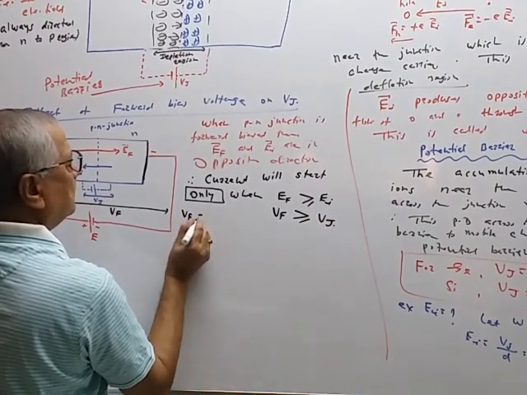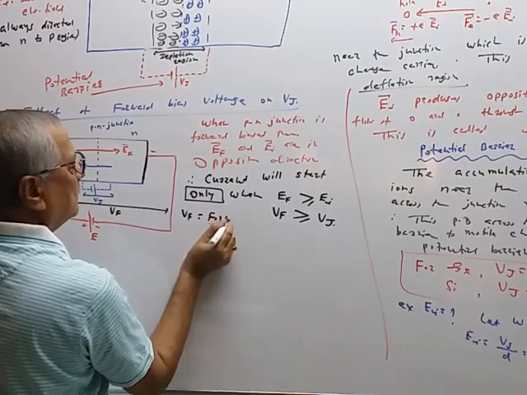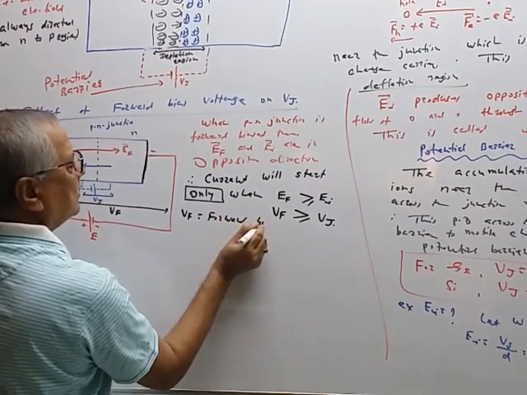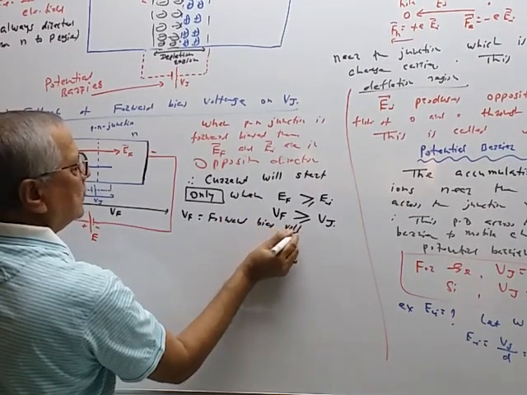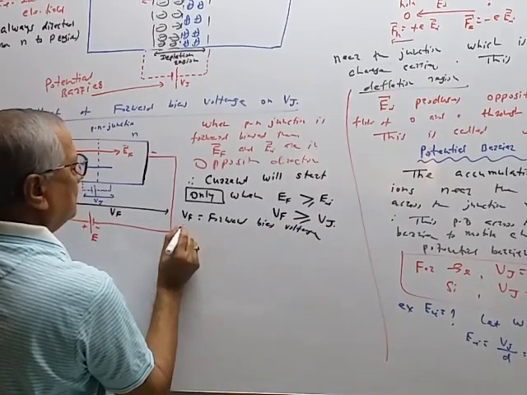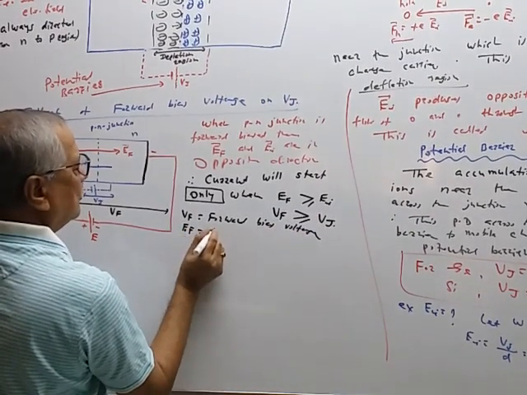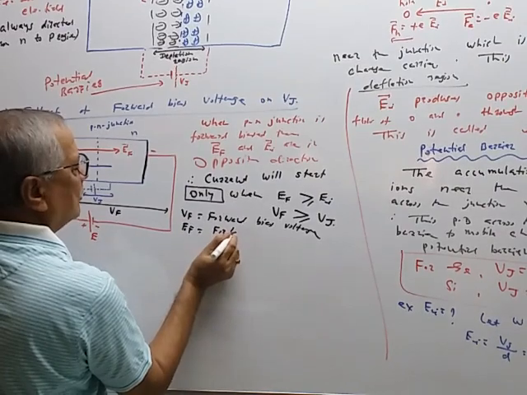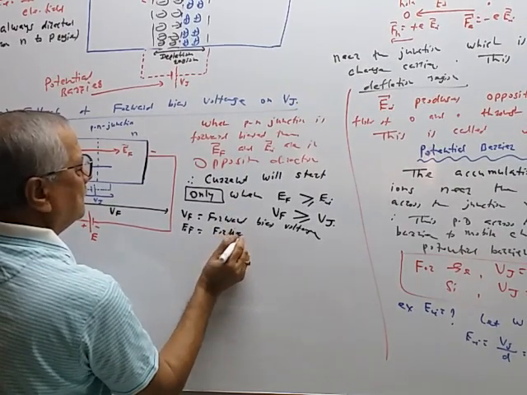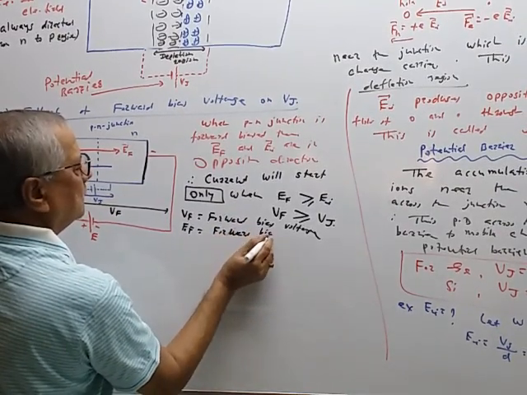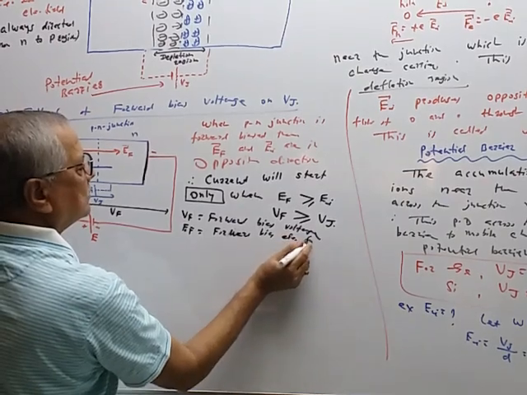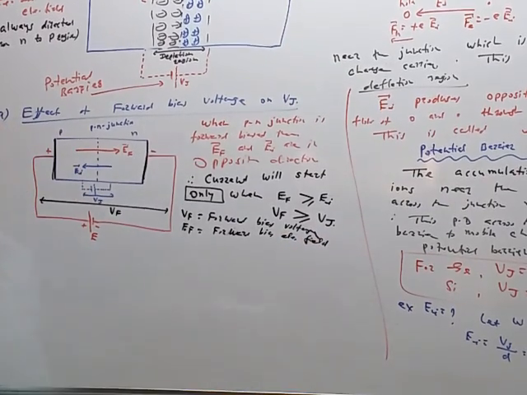VF is equal to forward bias voltage. EF is equal to forward bias electric field, like this.